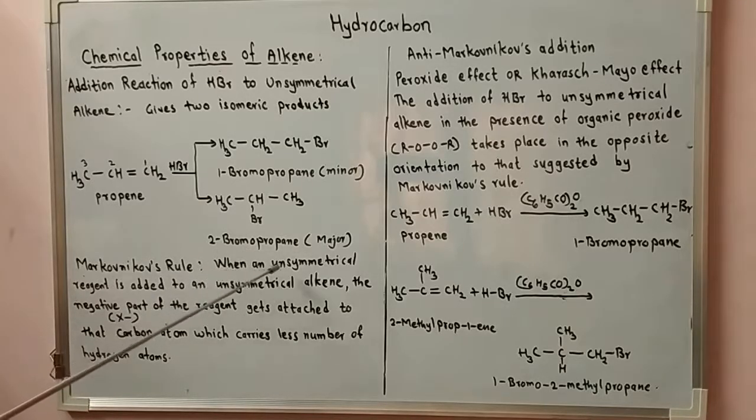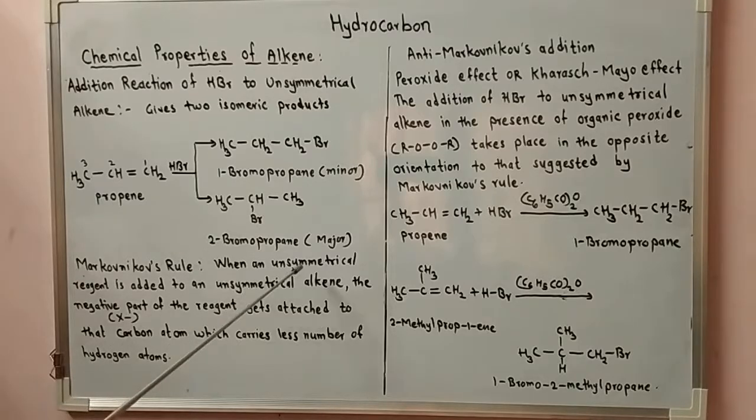When an unsymmetrical reagent is added to an unsymmetrical alkene, the negative part of the reagent gets attached to that carbon which carries less number of hydrogen atoms.